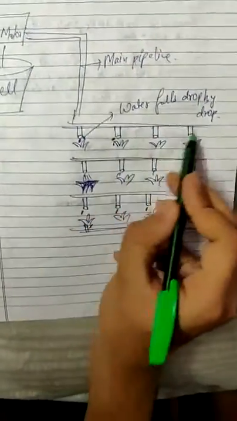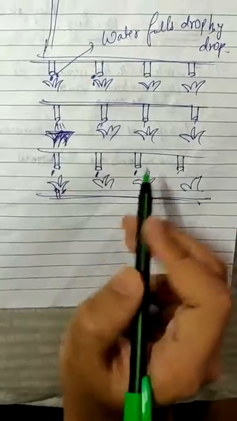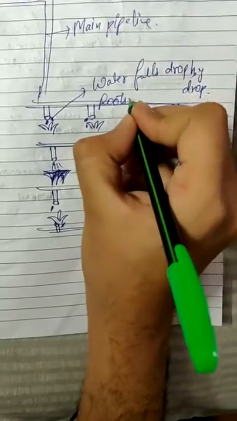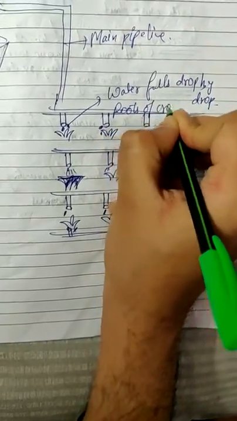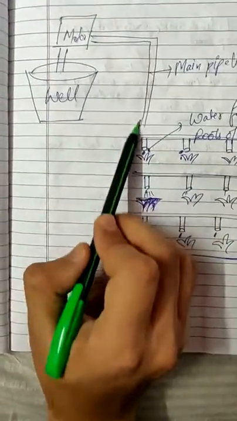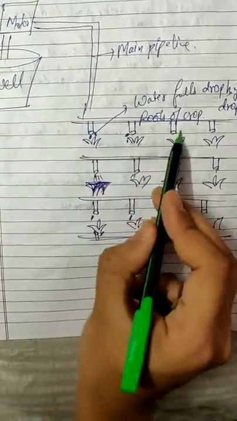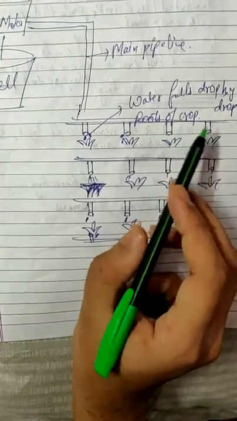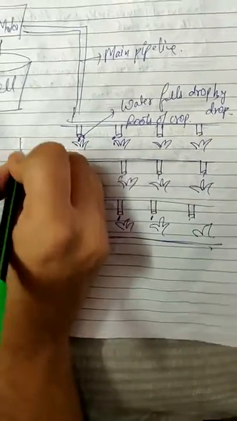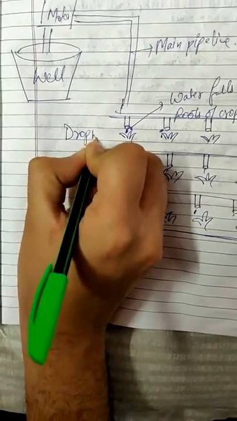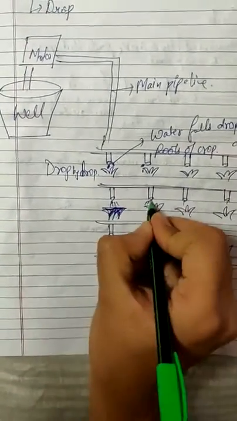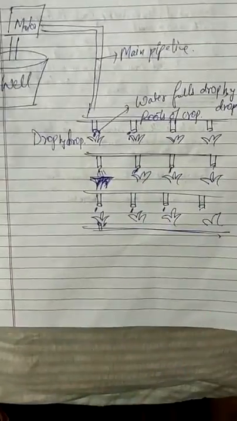The main pipeline is connected to various pipes which are present directly at the roots of the crop. So when the motor pumps the water from the well, the water goes through the main pipeline into these small pipes which are at the position of the roots of the crops. So the water is delivered drop by drop to the crop directly at the position of the roots.